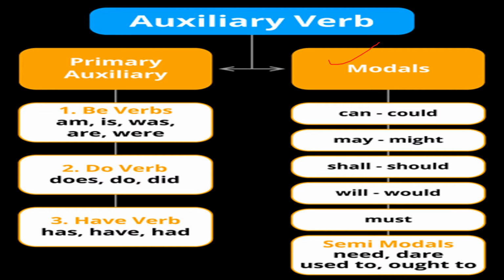Primary auxiliary verbs are am, is, was, are, were. If we see do verbs, there are does, do, did, and have verbs like has, have, had, etc. And modal auxiliary verbs are can, could, may, might, shall, should, will, would, must, and semi-modals like need, dare, used to, etc.